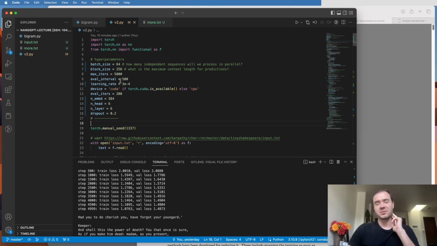And if you don't have a GPU, you're not going to be able to reproduce this. I would not run this on a CPU or a MacBook or something like that. You'll have to bring down the number of layers and the embedding dimension and so on. But in about 15 minutes, we can get this kind of a result.